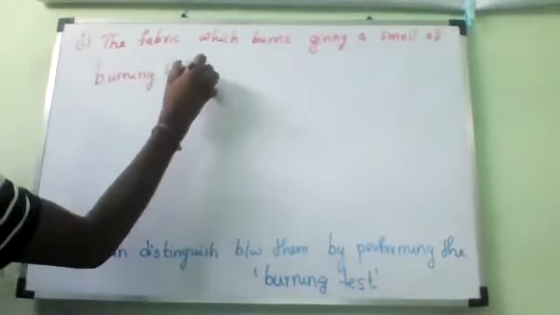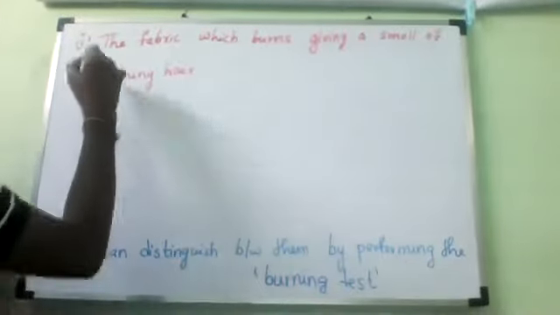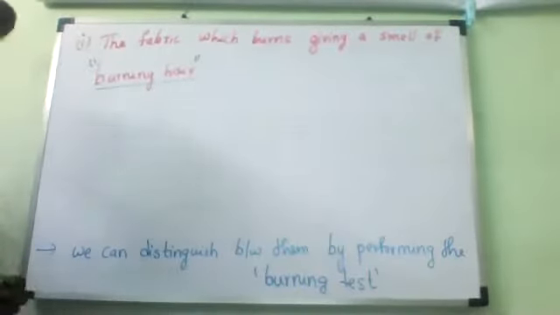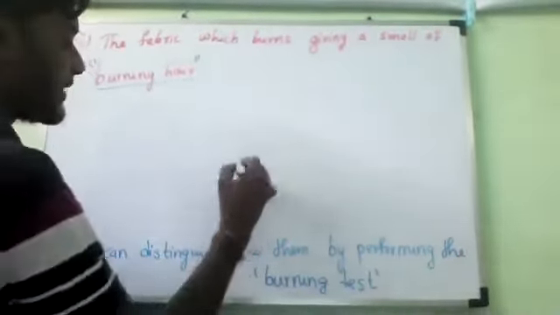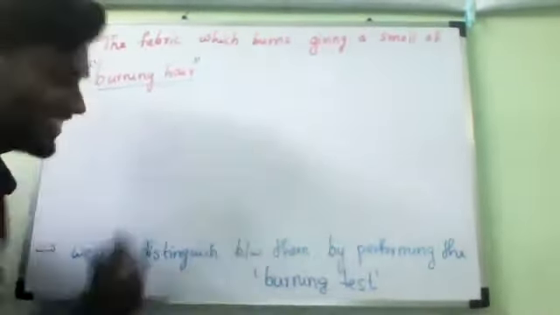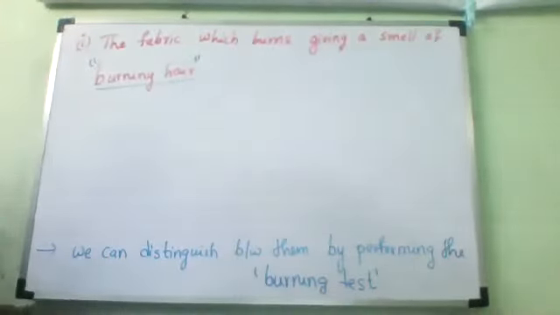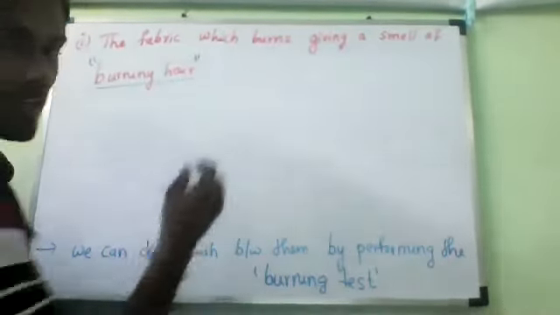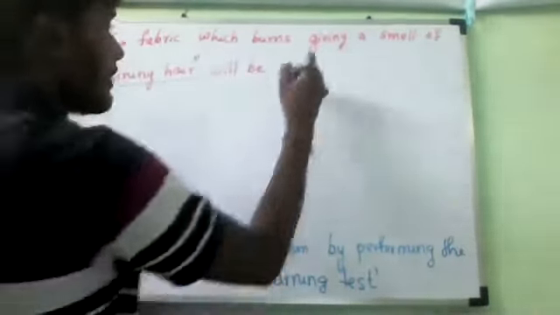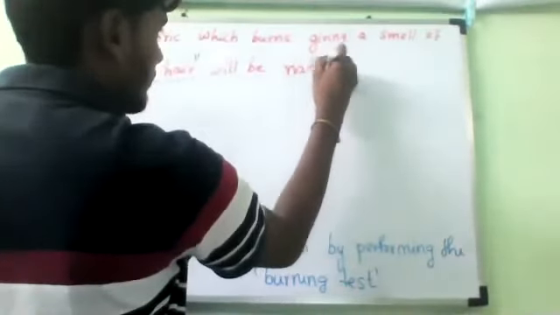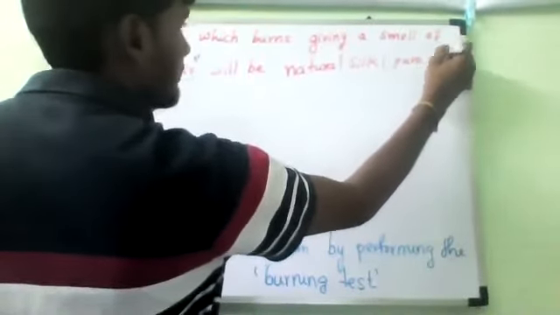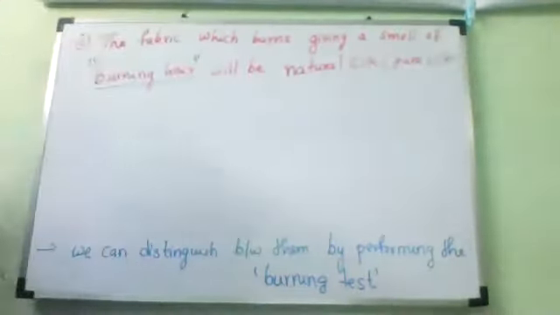Sir, one doubt. We can distinguish between, and you wrote a shortcut, B by W. Between, we can write B by W. Okay? Burning hair will be natural silk. So natural silk we can also call pure silk.